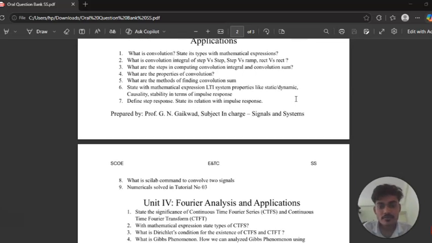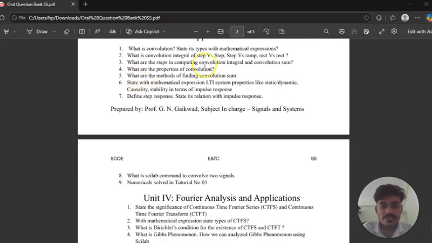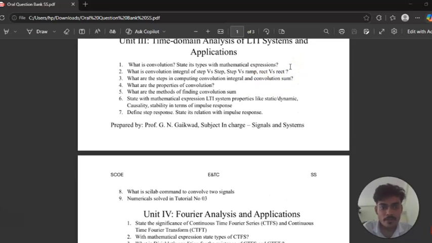We will discuss further ahead. What are the steps in computing the convolution integral and convolution sum? That is the number 3 important question from this unit. After that, what are the properties of convolution? You have to explain in detail the properties of convolution. You must know about that. After that, question number 5 is: what are the methods of finding convolution sum? There are different methods. You have to explain that.